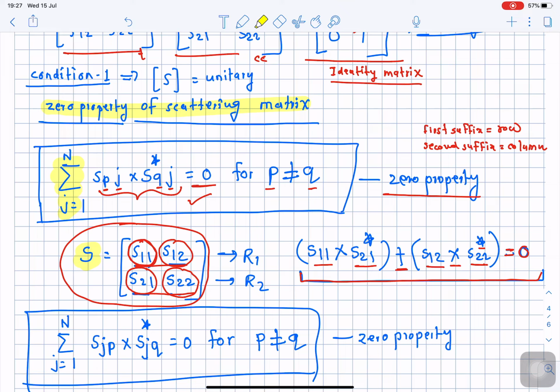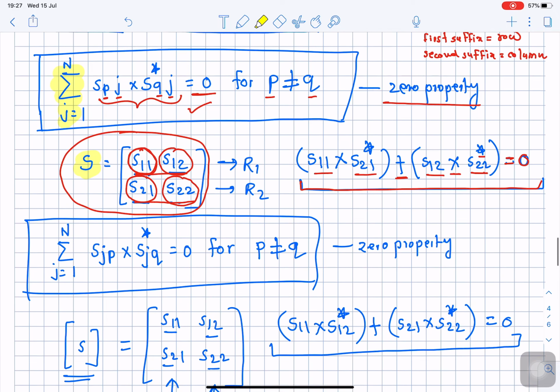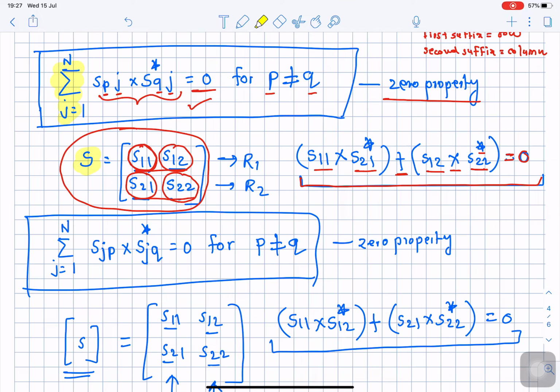The same is applicable when we apply the rule to the column. When we apply the same zero property to the column, I will keep the row the same, but change the column.